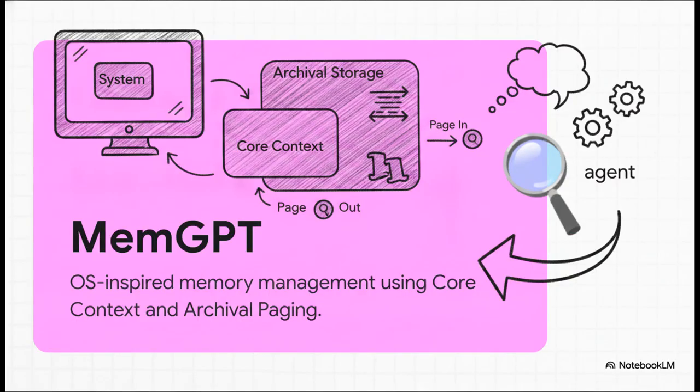Expanding on that idea, it's brilliant how systems like MemGPT or Letta treat memory just like a computer operating system. So instead of the agent just being a passive recipient, a dedicated memory agent actively pages information back and forth between a massive external archive and the immediate working core context. It gets to decide what to keep close and what to archive, which saves you a massive amount in API costs while giving the illusion of infinite memory. It's a real game changer.